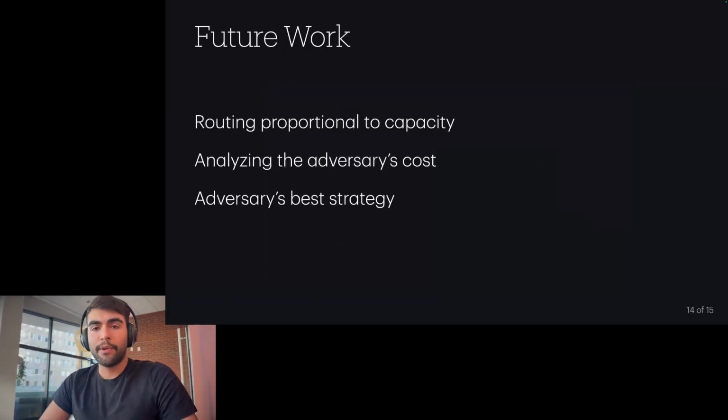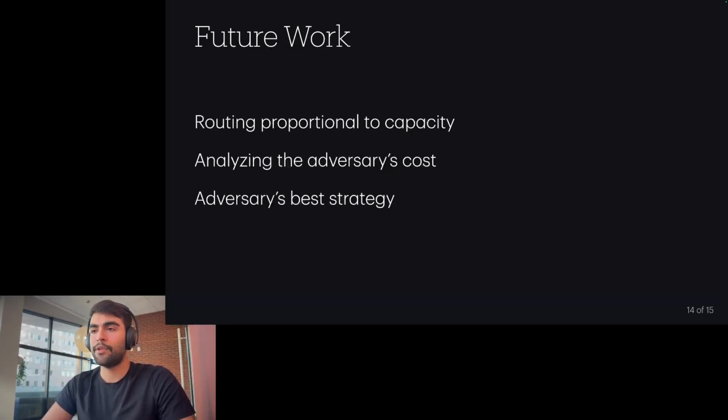Some points for future work that we propose. The first one is that we also want to know what happens, does it increase the success rate if we do routing proportional to capacity? Because if we assign the bandwidth proportional to capacity to our neighbors, it's probably better that we also route our messages proportional to capacity. So nodes that have a higher capacity and therefore higher bandwidth have a higher chance of being in the path that we choose.